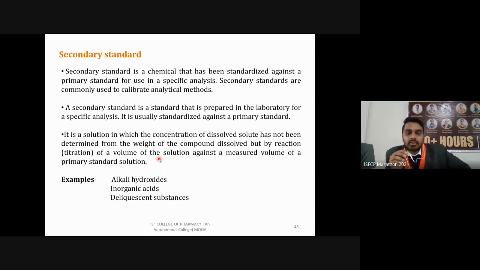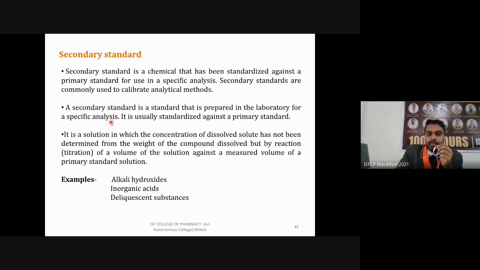So this will be known as secondary standard, which, after knowing its concentration, can be used in further analytical methods, because now you know its precise concentration. These secondary standards are commonly used to calibrate analytical methods. A secondary standard is a standard that is prepared in the laboratory for a specific analysis. So we are preparing it in a particular lab. It is usually standardized against primary standard. I have already explained it.